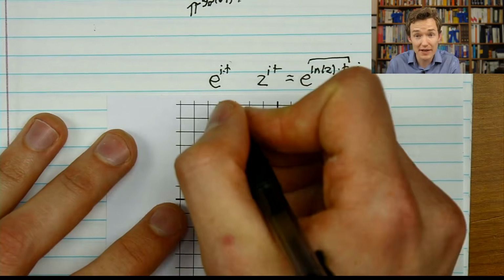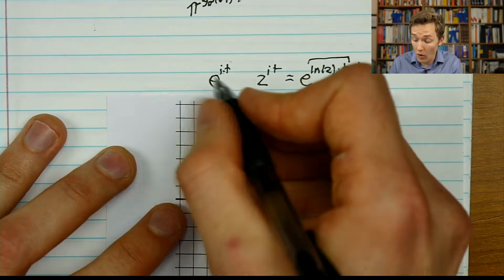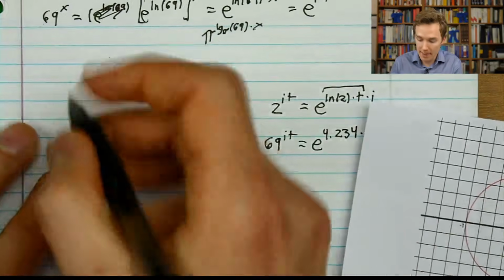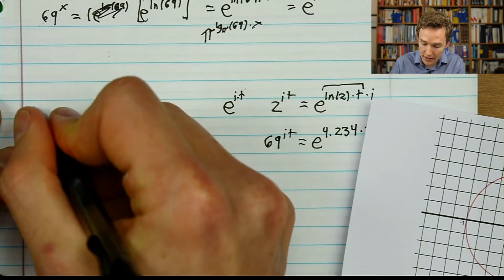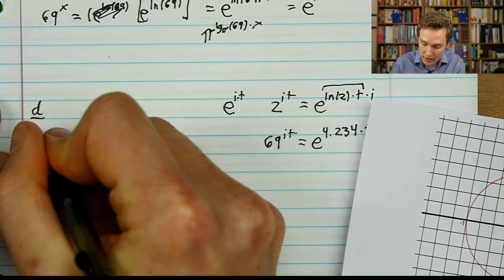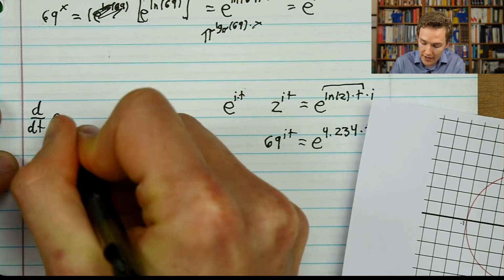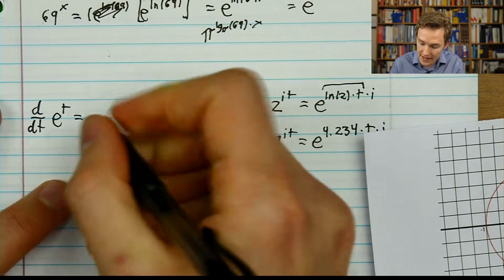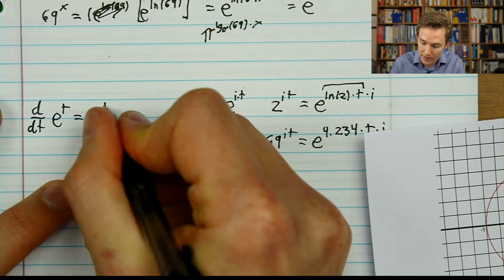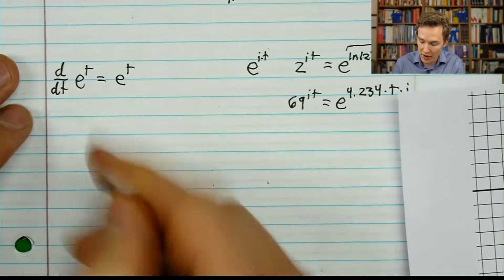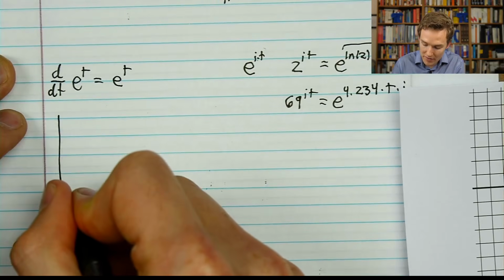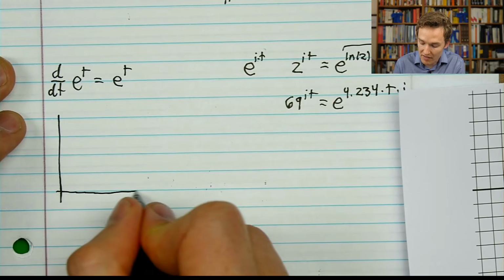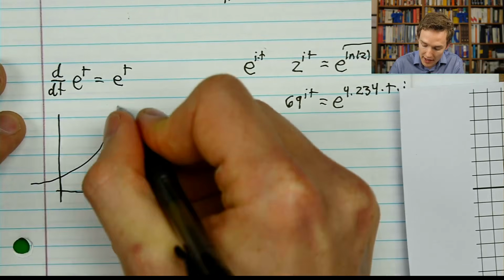So the thing that's special about e, the reason that we always choose to write things in this way, has to do with rates of change. When you take the derivative of e to the power t, this is the same thing as itself. Which is to say, if we were to graph this, maybe e to the t represents an amount of money you have over time or something like that.